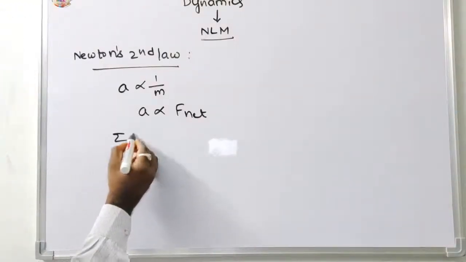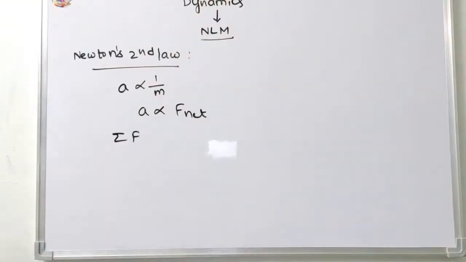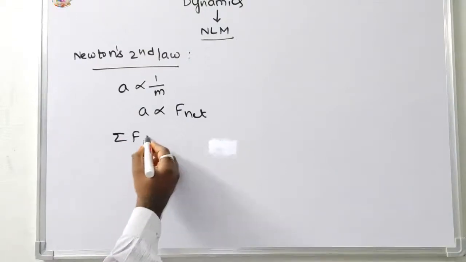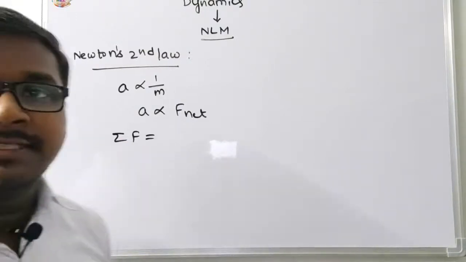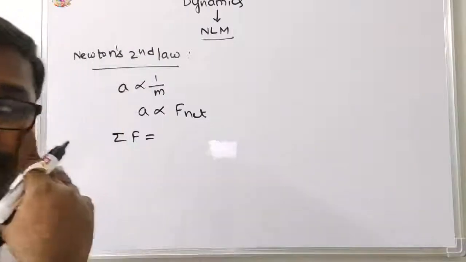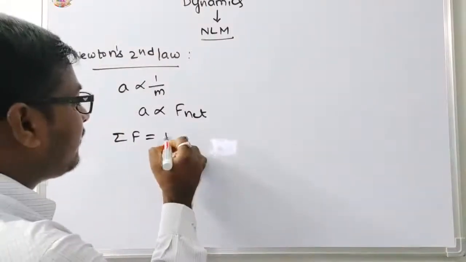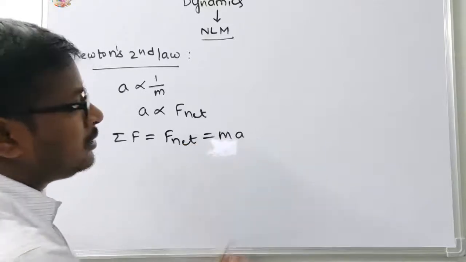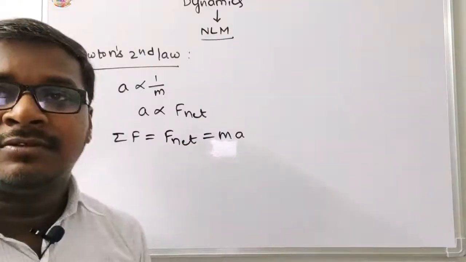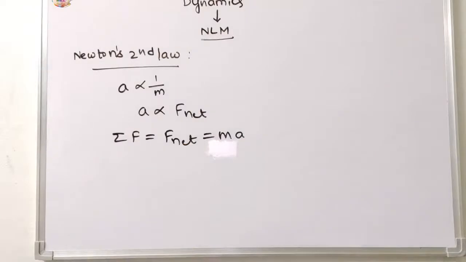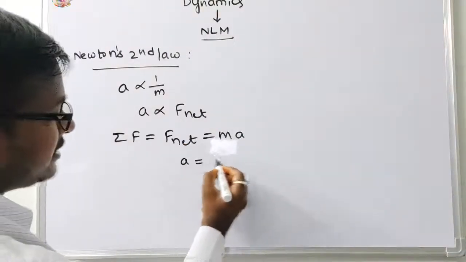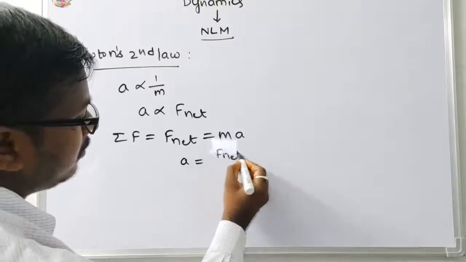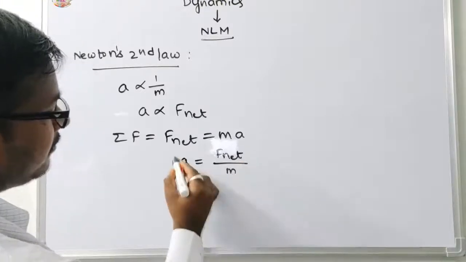That is sigma F, the summation of the forces, written as net force F net. F net is equal to mass into acceleration, ma. Then acceleration A is equal to F net by m.